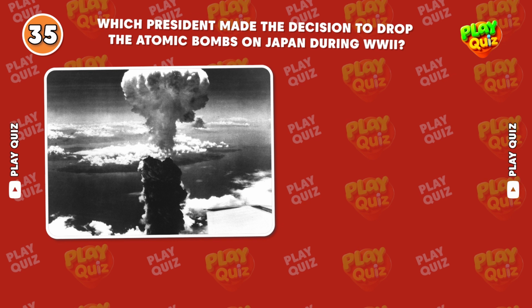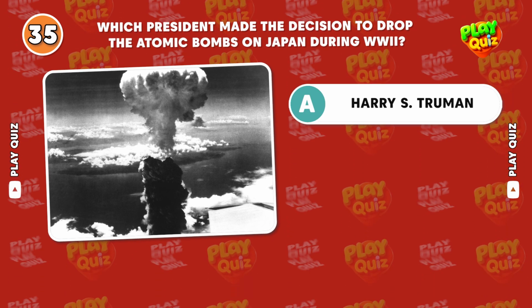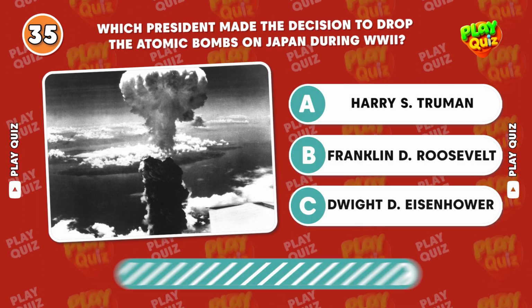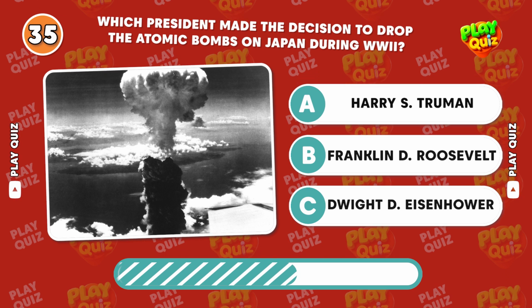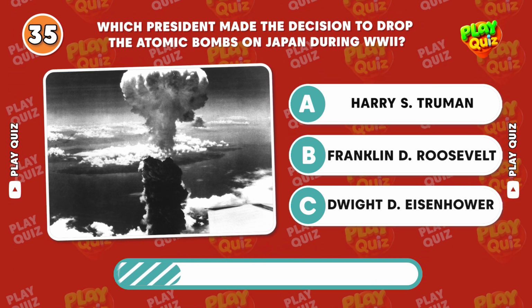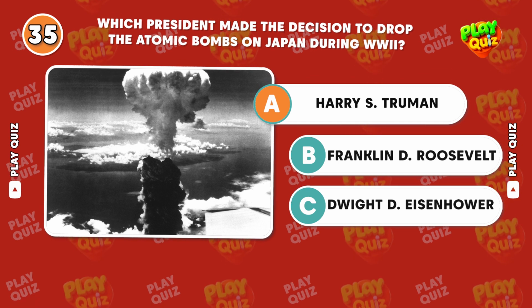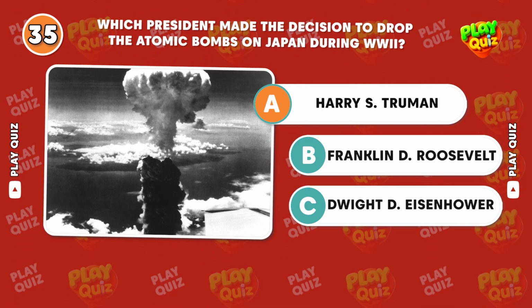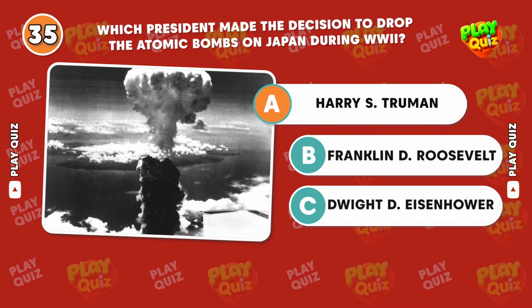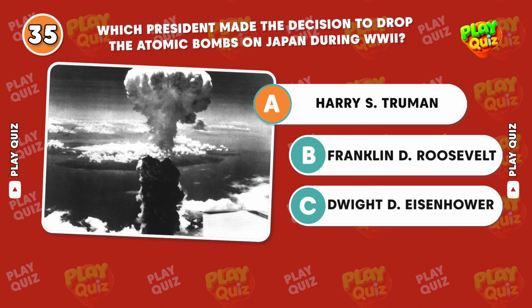Which president made the decision to drop the atomic bombs on Japan during World War II? Correct answer, Harry S. Truman. He authorized the use of atomic bombs on Hiroshima and Nagasaki in August 1945 to end World War II.